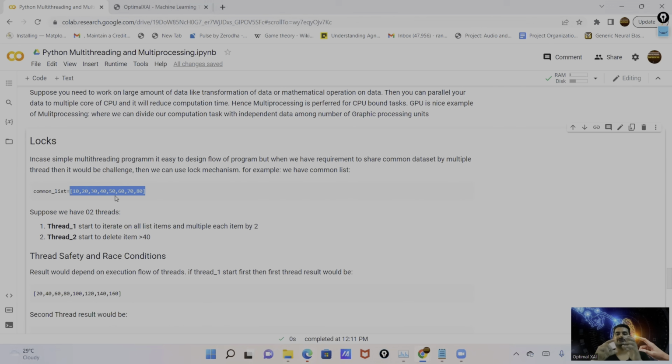Further, we have thread 2, and the second task is to delete items which are greater than 40. This we need to run on thread 2.